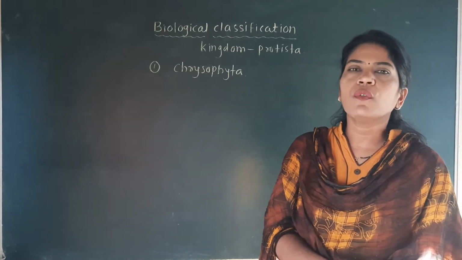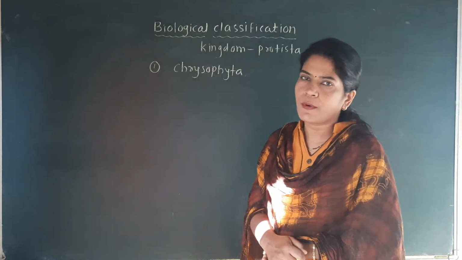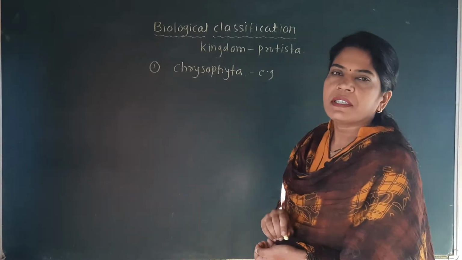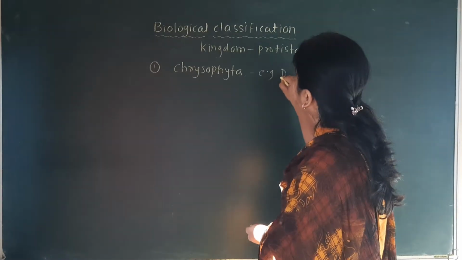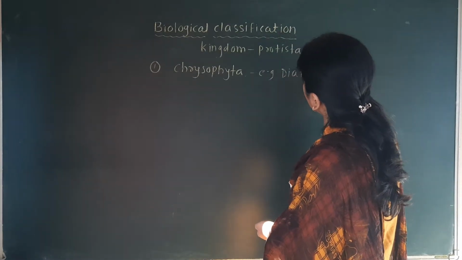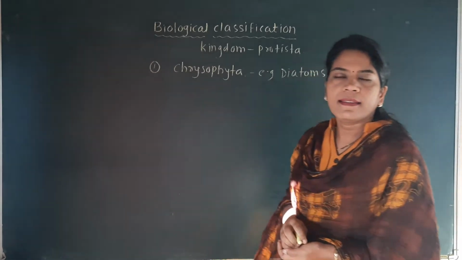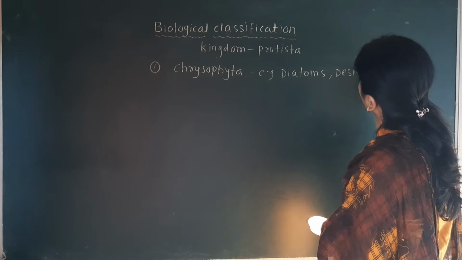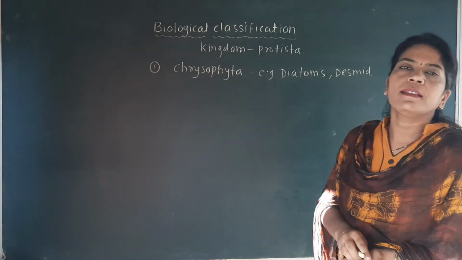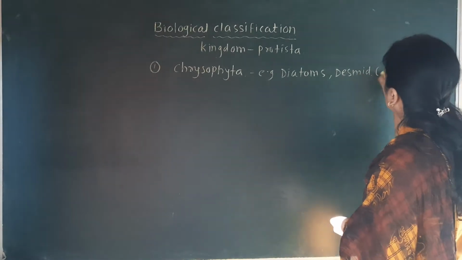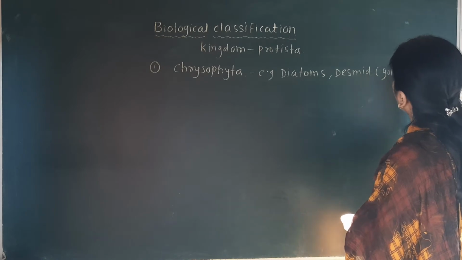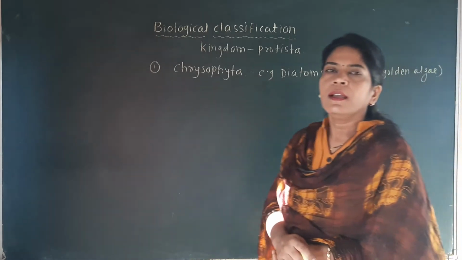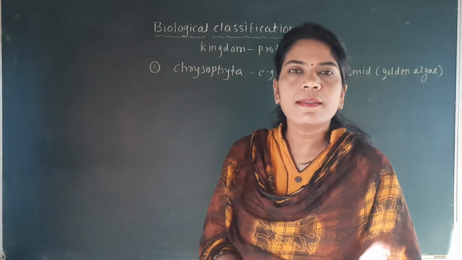This Chrysophyta group includes 2 important examples: the first example is diatoms, and the second example is desmid. This desmid is also called the golden algae. Which are the 2 examples?